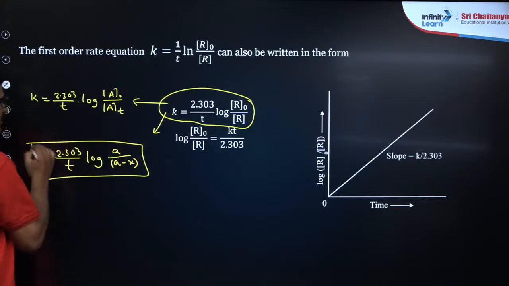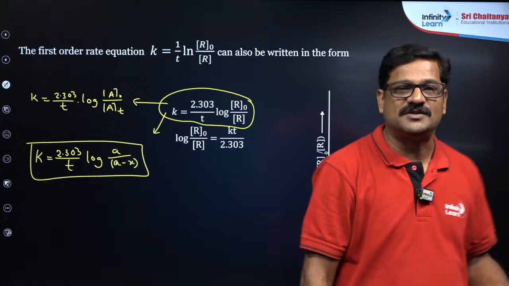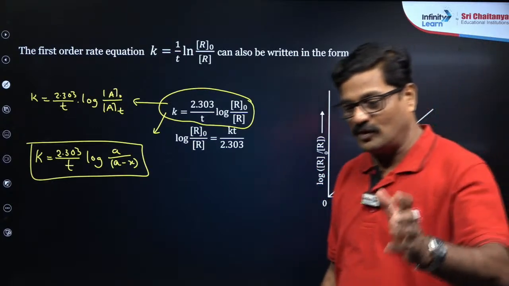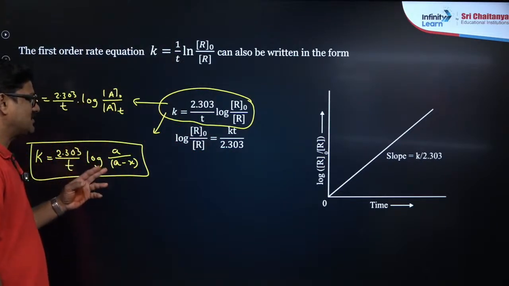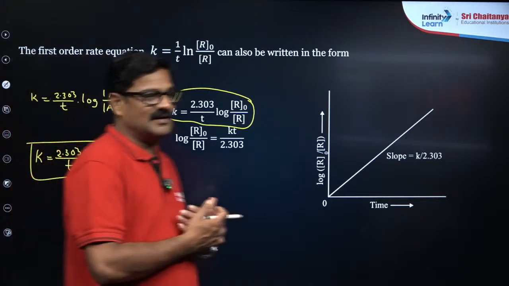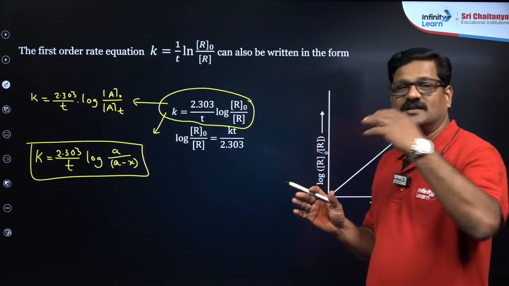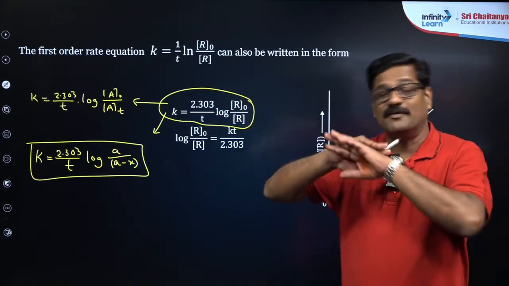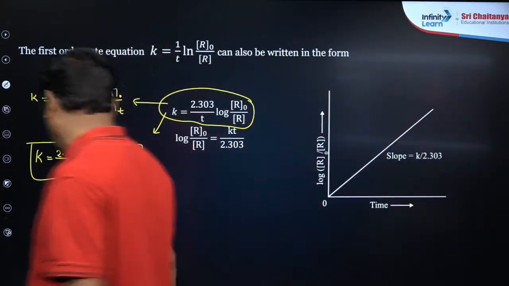So let the initial concentration be A, and during the reaction at time t, x amount is consumed, so A minus x is the amount of the substance that is left. In some books it is written differently. So don't worry that you studied one way in one book and sir is teaching a different way. Everything is the same. Are you with me? Right.